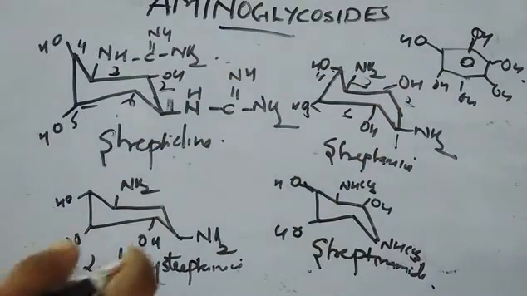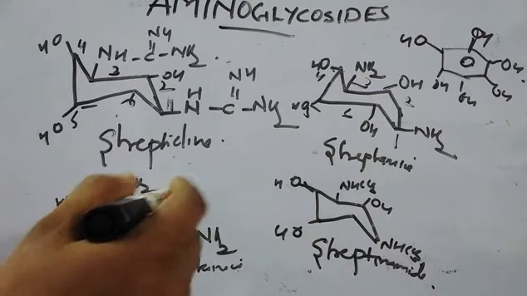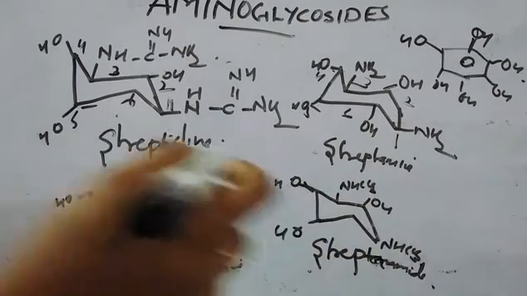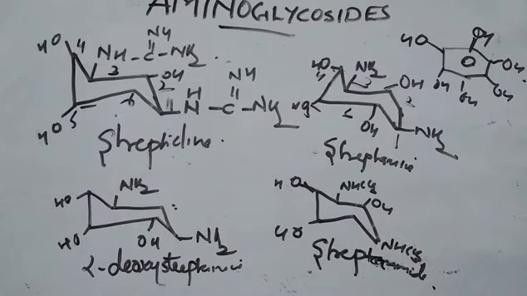And in deoxystreptamine, at the second position one hydroxyl group is not present. In streptanimide you can see there is NHCH3, a methylamino substitution, at the first as well as the third position. So those are the basic examples for aminoglycosides with inositol structures.